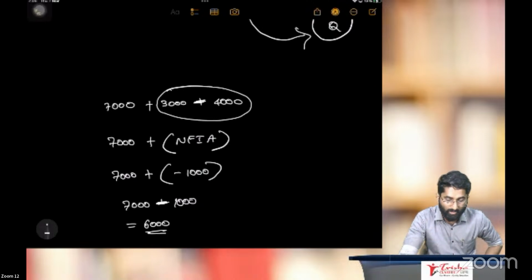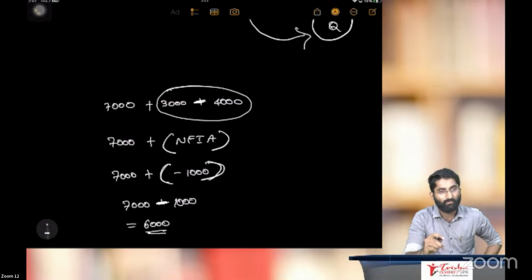Don't forget to put that bracket. What happens if you don't put this bracket? If you don't put this bracket, what will happen, sir? Nothing will happen? Minus into plus is minus. Plus into minus is minus. Plus will be plus. Nothing happens, huh?